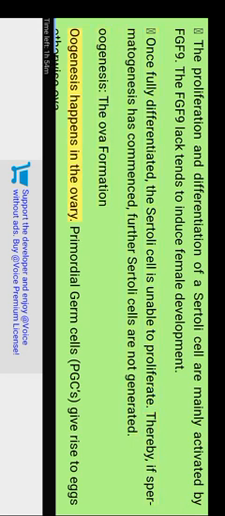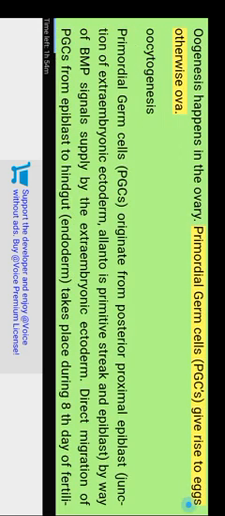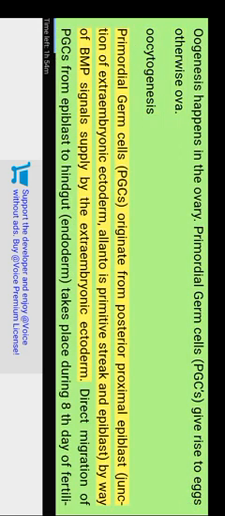Oogenesis, the ova formation. Oogenesis happens in the ovary. Primordial germ cells, PGCs, give rise to eggs, otherwise ova. Oocytogenesis: primordial germ cells originate from the posterior proximal epiblast junction of the extraembryonic ectoderm, alongside its primitive streak in the epiblast, by way of BMP signal supplied by the extraembryonic ectoderm.